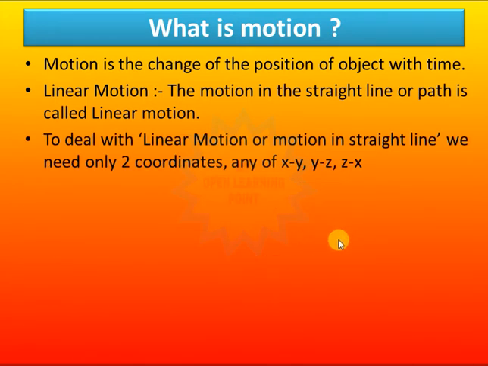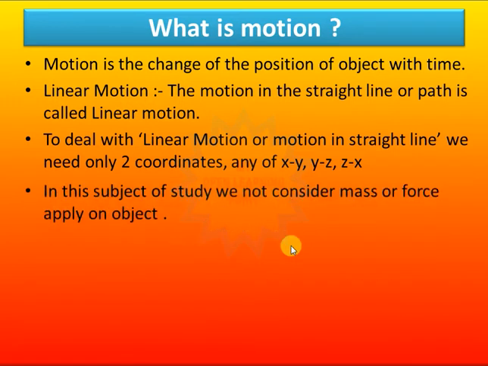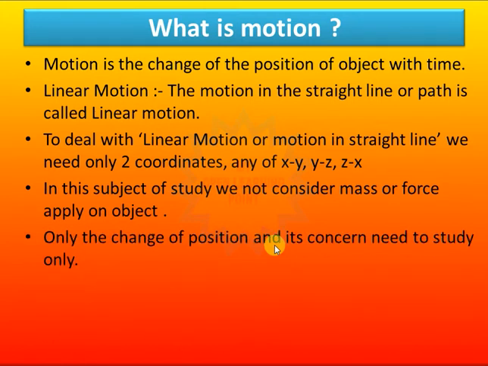To deal with linear motion, or motion in a straight line, because of its linear quality, we need only one coordinate to deal with. Any of x, y, or z is enough. This is a subject where we are considering only the position and its related concerns, like how speed is changing its position and how the object moves. We are not considering how much mass it contains and how much force is applied on the object because of its move. So we are just leaving this.